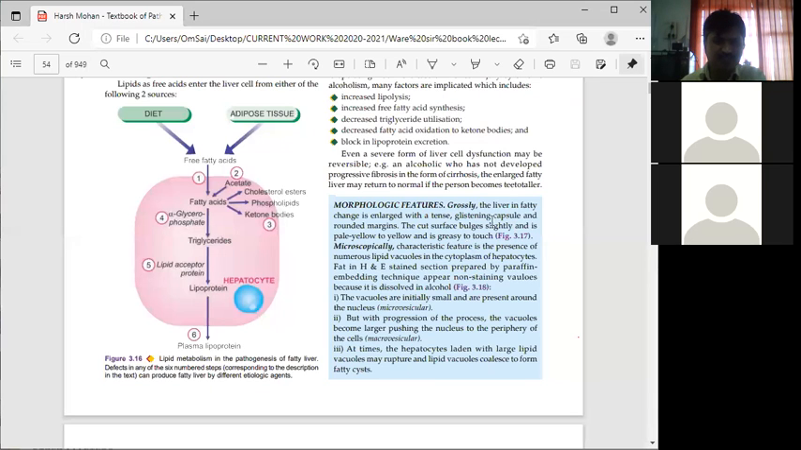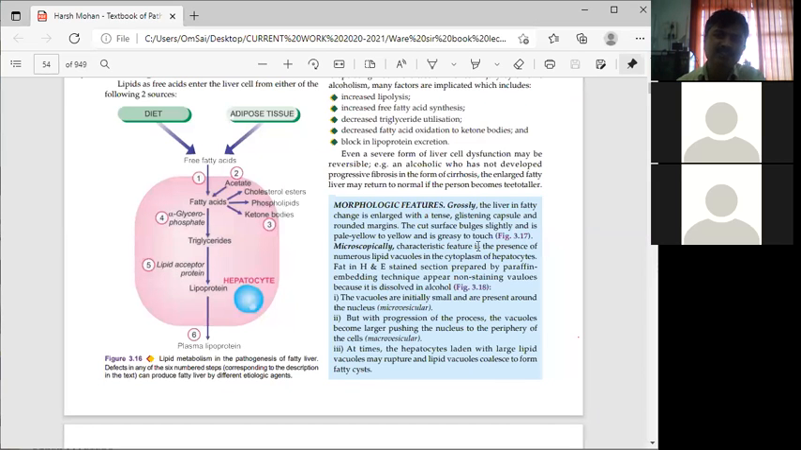The cut surface bulges slightly and is pale yellow to yellow and is greasy to touch. Its color is pale yellow to yellow and it is greasy to touch.